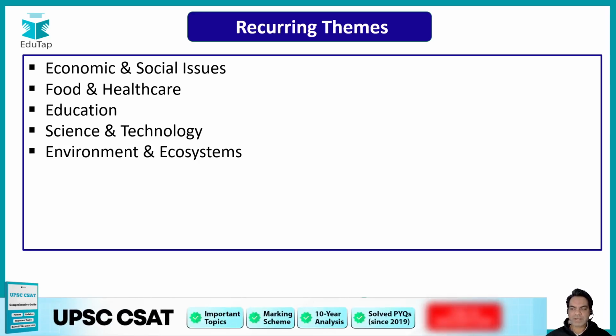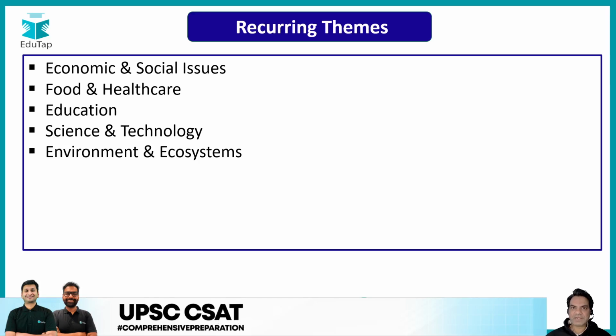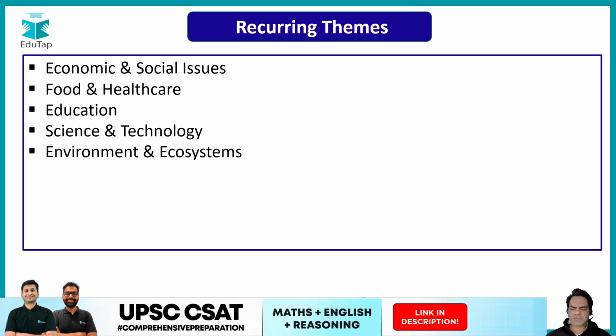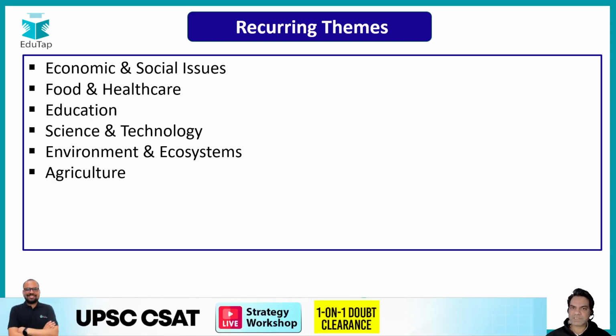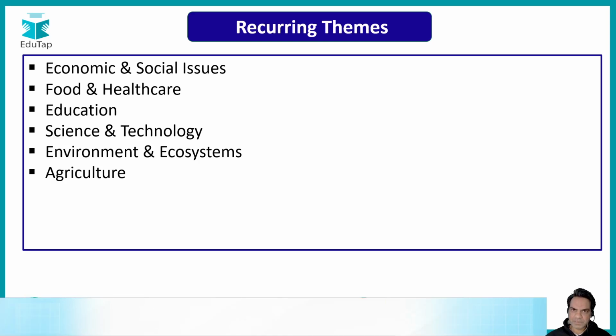Flora and fauna, aquifers, then plateaus, your mountains and your ecosystems, and all such passages are seen in the exam. Then next, agriculture, specifically because there's a huge percentage of population dependent on agriculture. So yes, agriculture is another very important vertical in your comprehension passages.